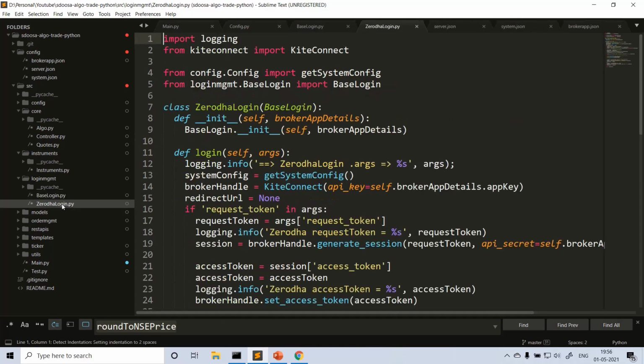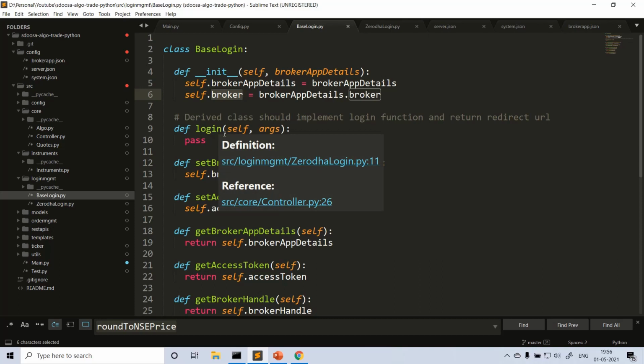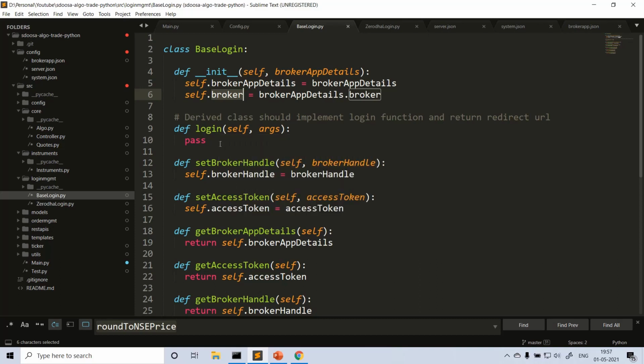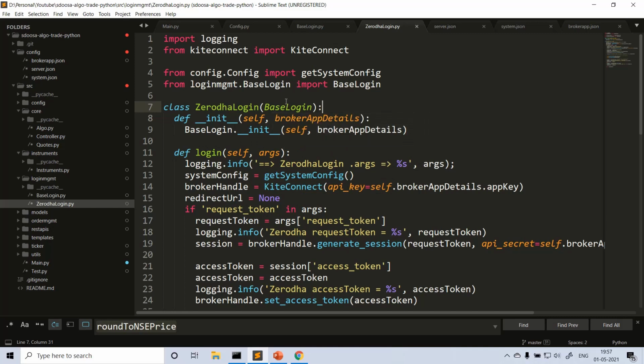Let's go into Zerodha login. Here, Zerodha login, and in brackets I wrote base login. So what does it mean? This Zerodha login is derived from base login. That means it will use all the properties and behaviors of the base class. What are the properties here? In this case, broker app details and some broker. These are the properties, and the behaviors are nothing but these functions, right? These can be used inside Zerodha login, since it is derived from the superclass base login.